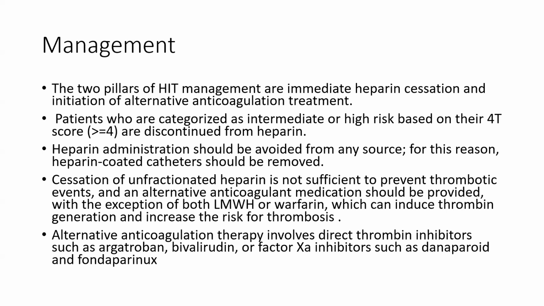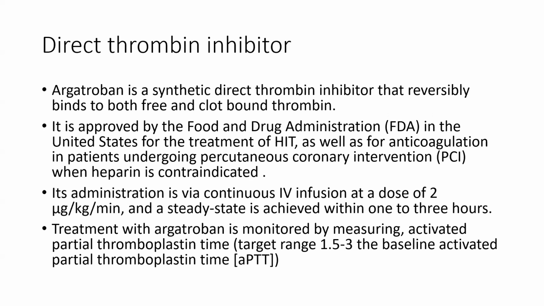Alternative anticoagulation therapy involves direct thrombin inhibitors such as argatroban and bivalirudin, and factor Xa inhibitors such as danaparoid and fondaparinux. Regarding direct thrombin inhibitors, argatroban is a synthetic direct thrombin inhibitor that reversibly binds to both free and clot-bound thrombin.